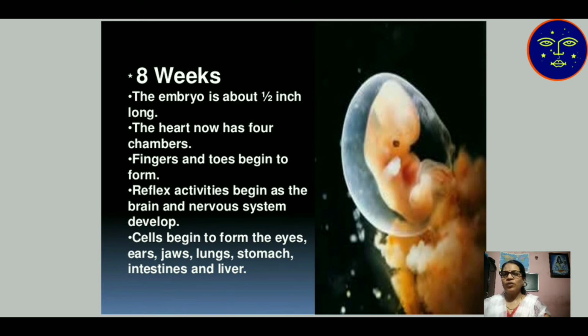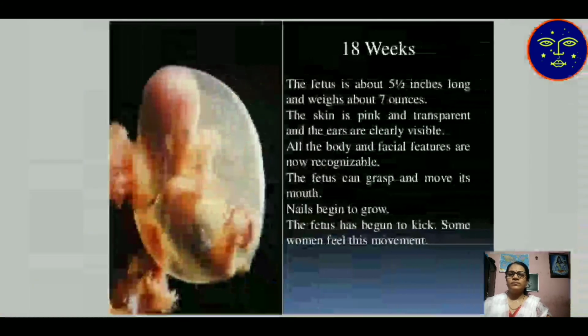The heart now has four chambers. Then fingers and toes begin to form. Reflex activity begins as the brain and nervous system develop and cells begin to form. The eyes, ears, jaw, lungs, stomach, intestine and liver are developed. All the organs are developed now when the embryo is 8 weeks.